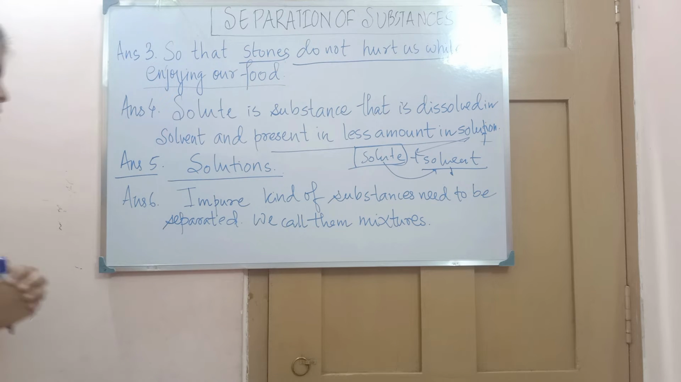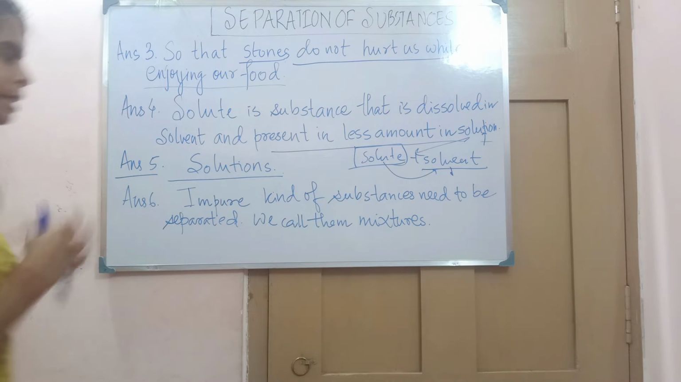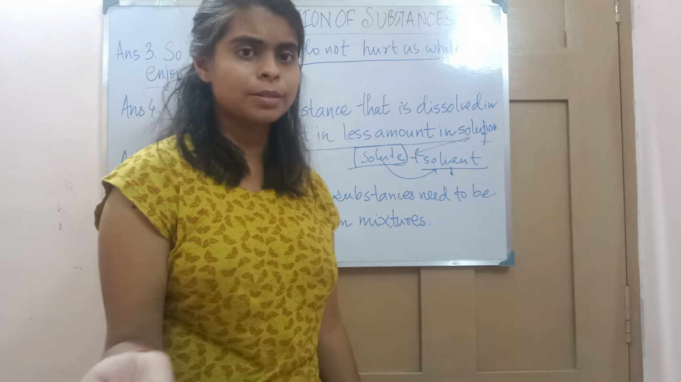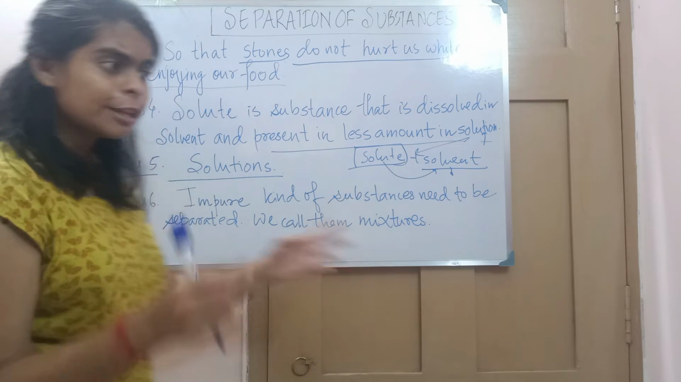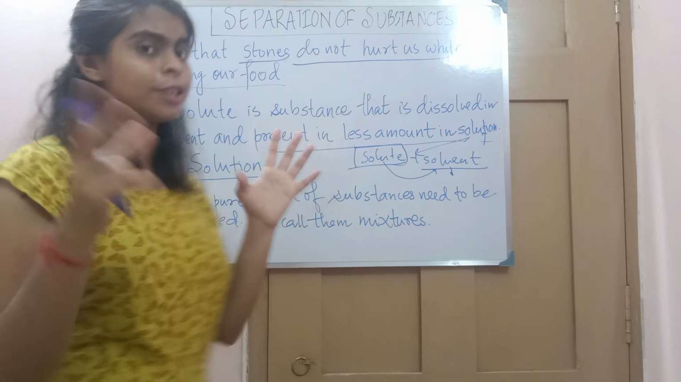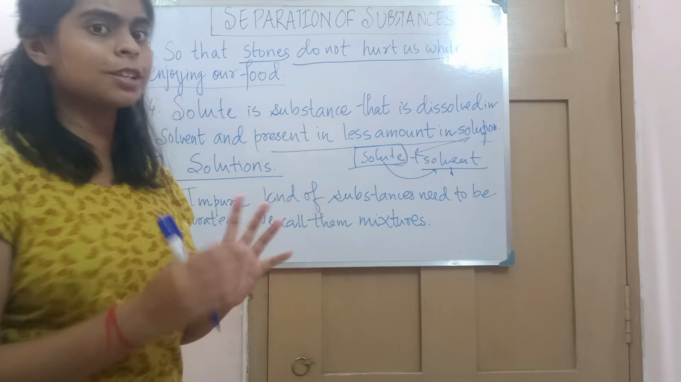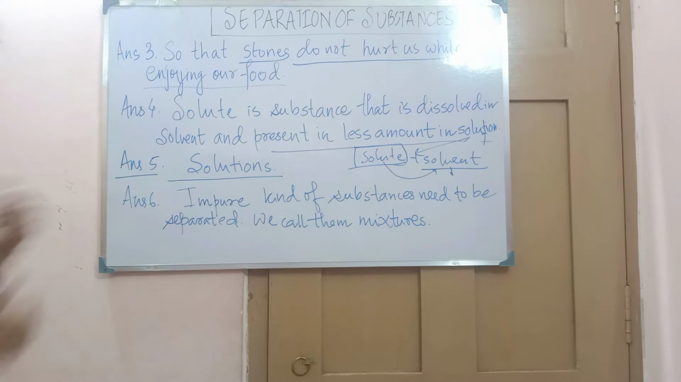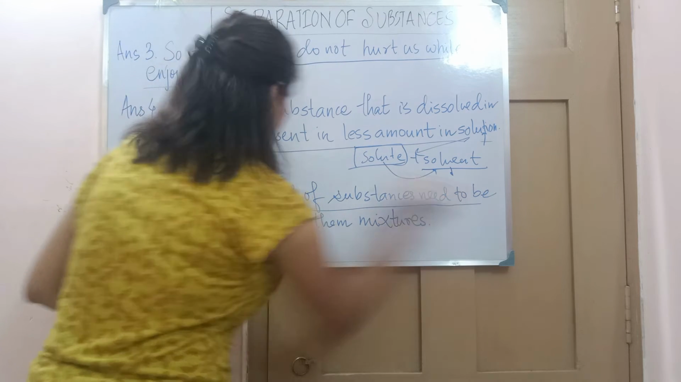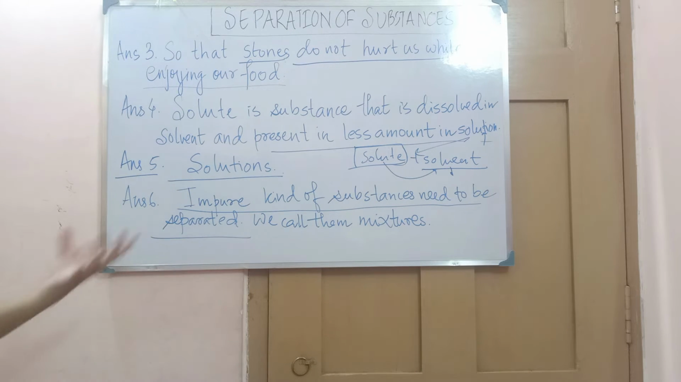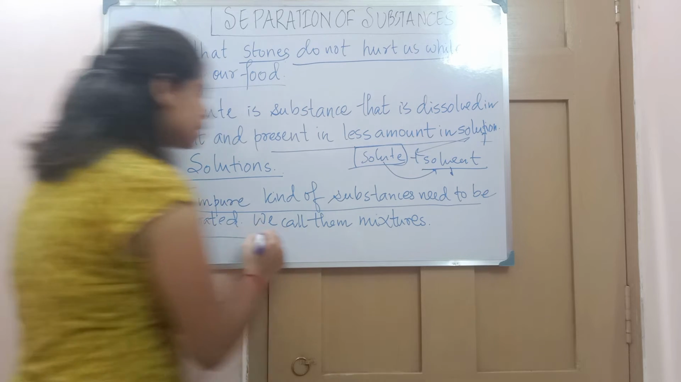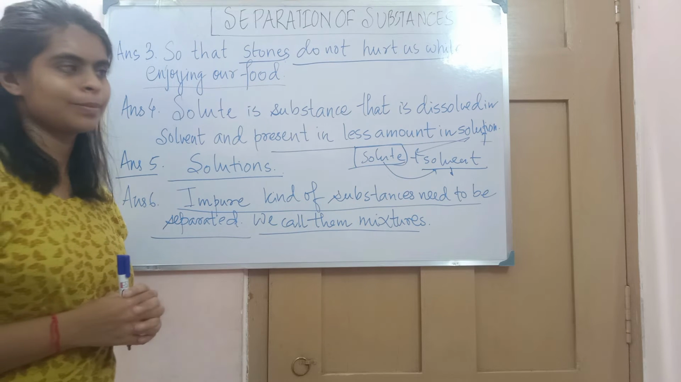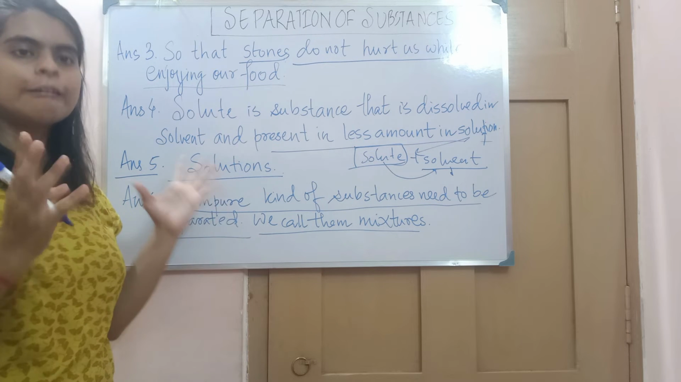Now comes to the 6th question. What kind of substances need to be separated and what do we call them? I told you that there are two kinds of substance. One is pure, one is impure. So pure substance doesn't need to be separated, but impure substances need to be separated. And what do we call those impure kind of substances? We call them mixture. So I hope you have understood the question and their answers.